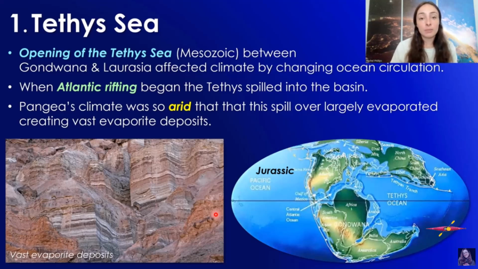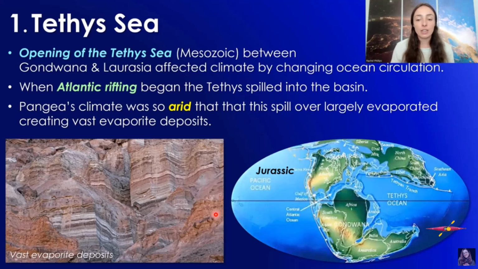And that was mainly because, like I talked about in the previous video, Pangaea led to a really dry climate because it was such a big and conglomerated continental landmass that much of the land was uplifted and so far inland away from the sea that much of the land was really dry.